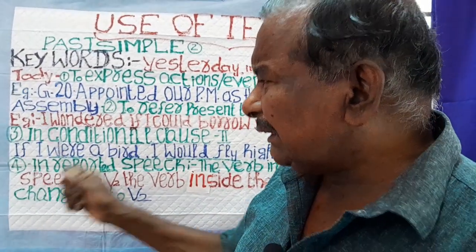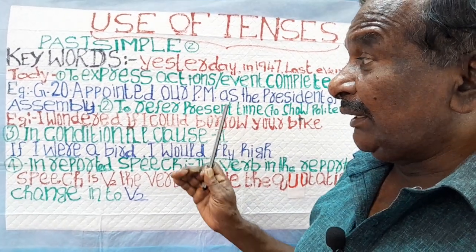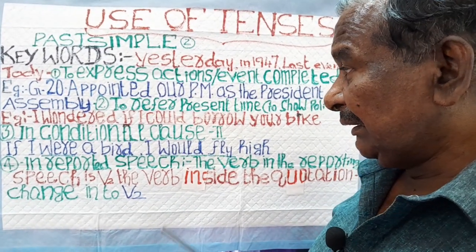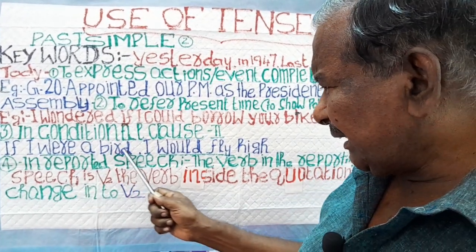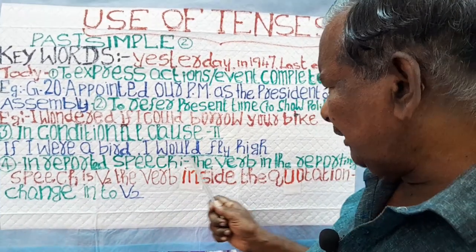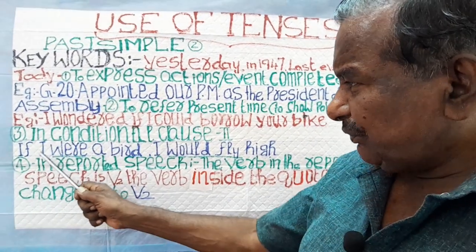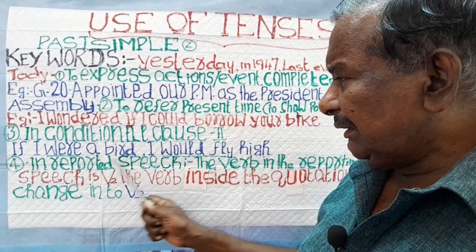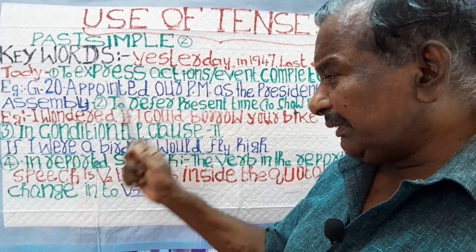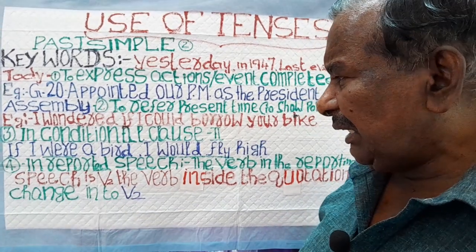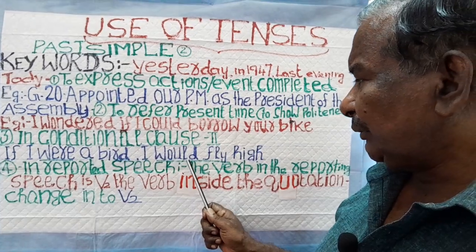Then the third thing is conditional clause 2. There are three conditional clauses. Here, in the second, if I were a bird, I would fly high. The thing is that in, if I were a bird, it is past simple. If it comes in past simple, in the other part the verb should be past also.